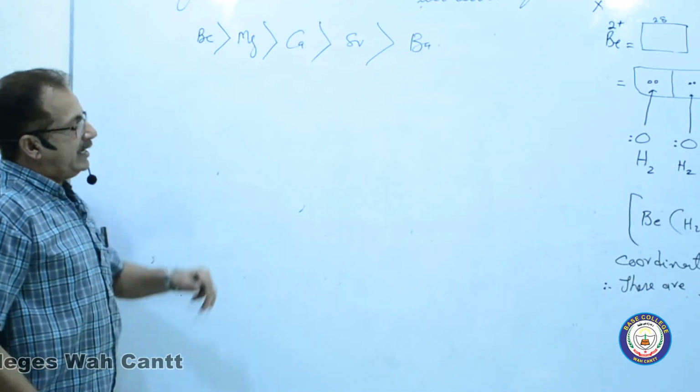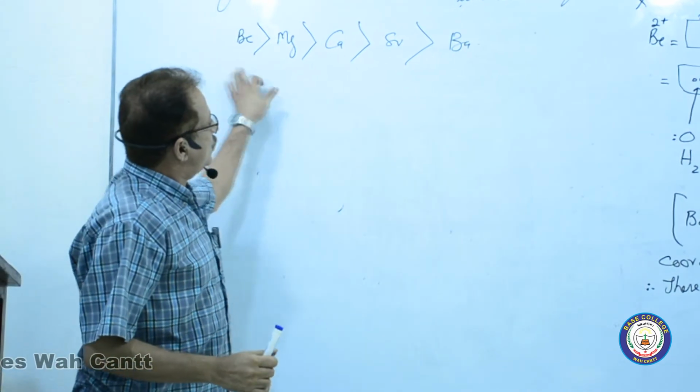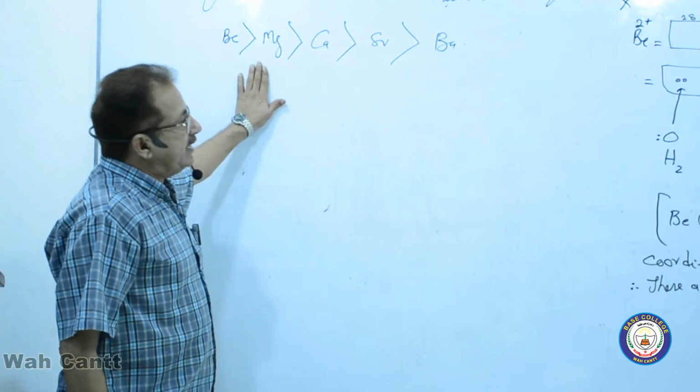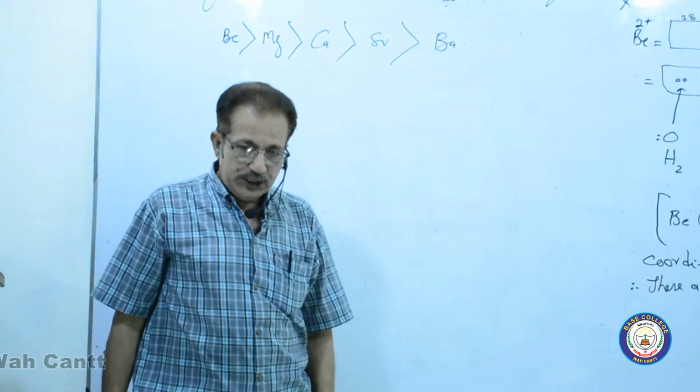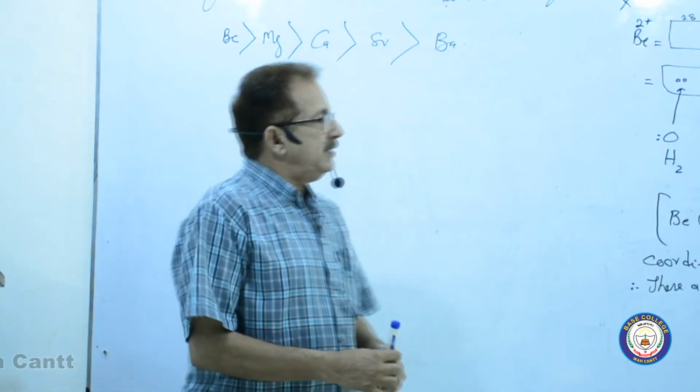So hydration energy decreases along this group from top to bottom. The reason is the same as in the case of the alkali metals.